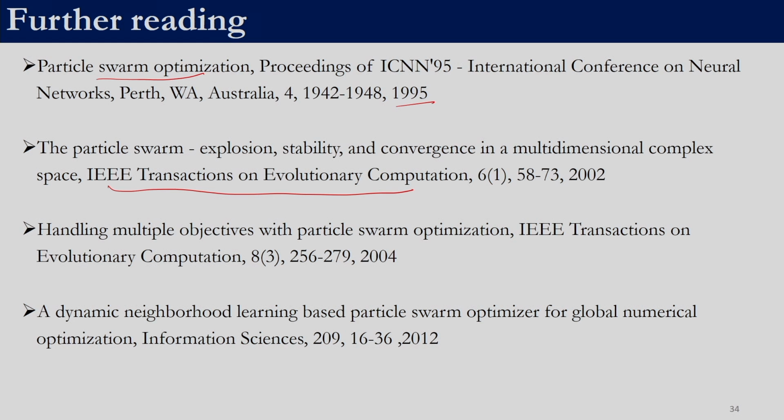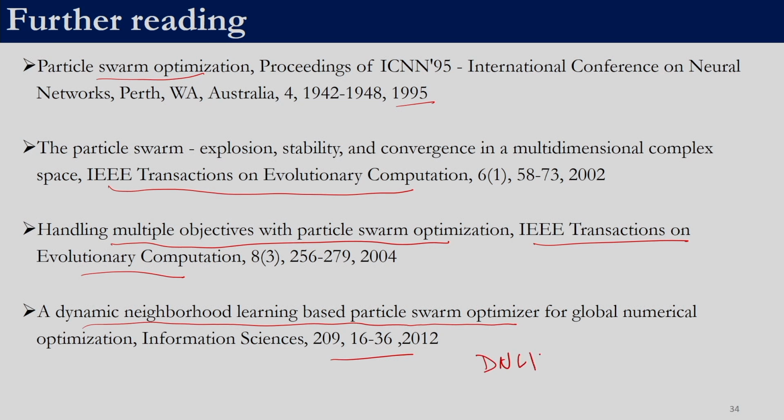How to handle multiple objectives in particle swarm optimization also appeared in IEEE Transactions on Evolutionary Computation. You can look into it for solving multi-objective optimization. And this is a more recent paper called DNLPSO, Dynamic Neighborhood Learning Based Particle Swarm Optimization. This is a recent variant. If you are interested, you can look into that and see what modifications have been made by the authors. So with that we conclude this session on particle swarm optimization.